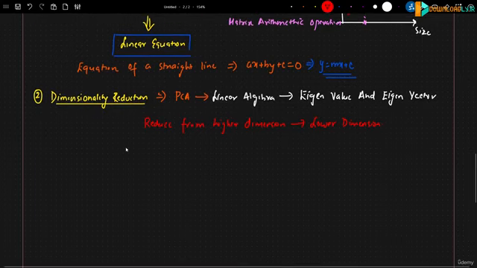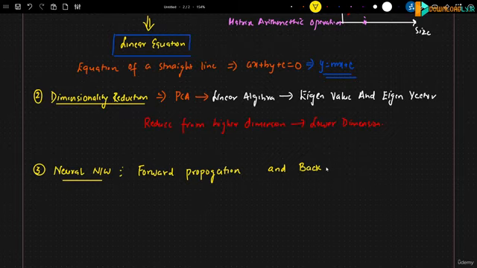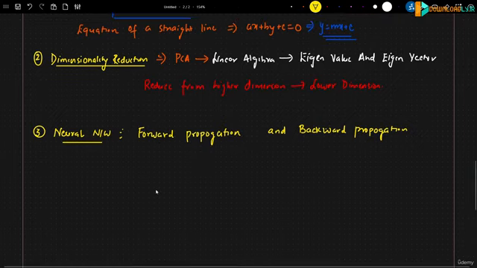Coming to the third one, specifically neural networks. In deep learning, there is a concept called neural networks. In neural networks, there is a concept called forward propagation and backward propagation. Just to give you an example, these topics may not be a prerequisite, but if you have some amount of idea, it will be really helpful for you all to understand.